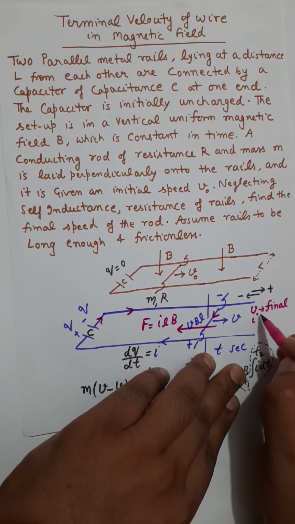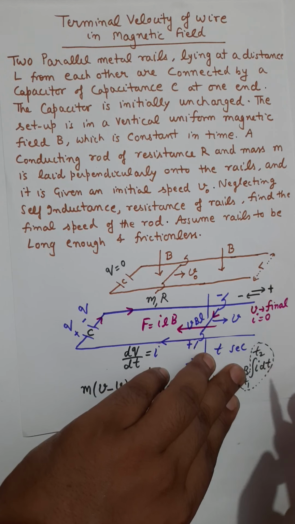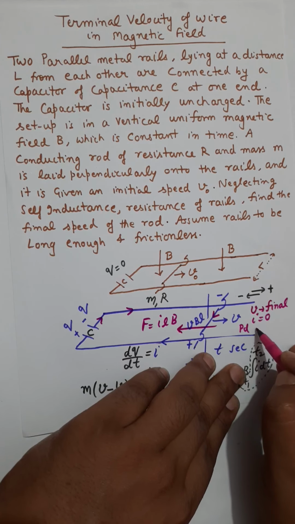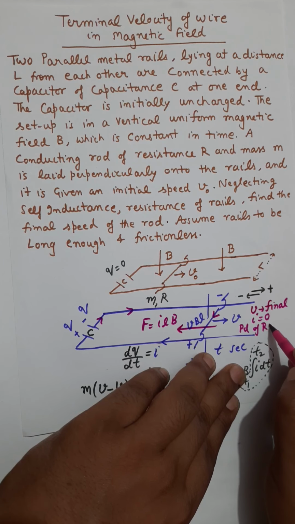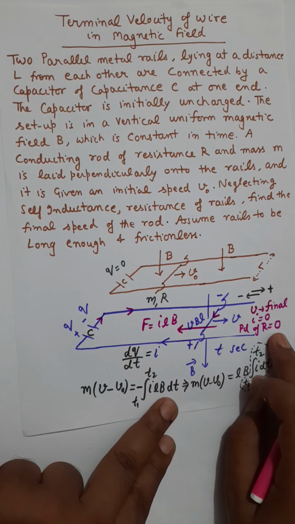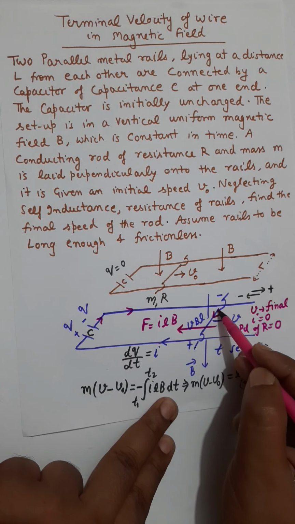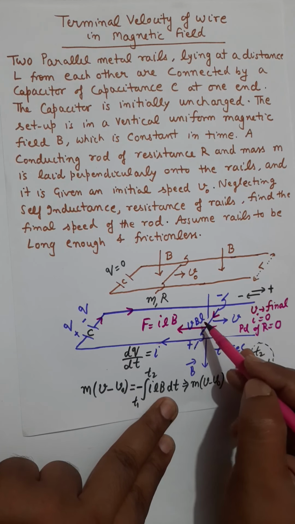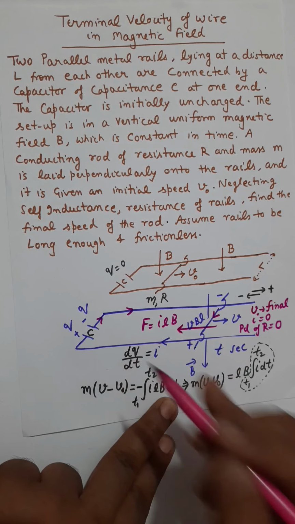It implies that current is 0. And when current is 0, potential difference of resistance capital R should be 0. And if potential difference of capital R is 0, the entire EMF, this complete EMF VBL will be across the capacitor only.